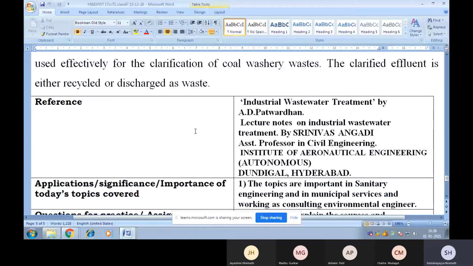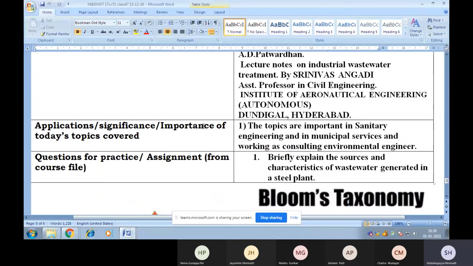So again, I have referred to these references for making the above notes. If you want, you can go through these notes or books or any other information related to the steel industry.